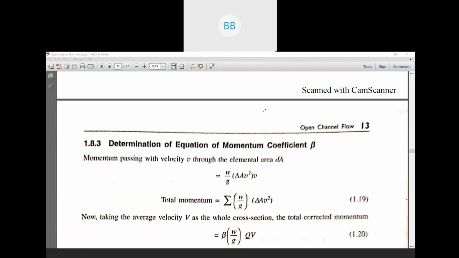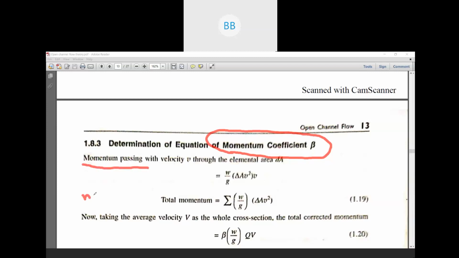The derivation is very similar to alpha. For the momentum coefficient beta, the derivation is similar to alpha.